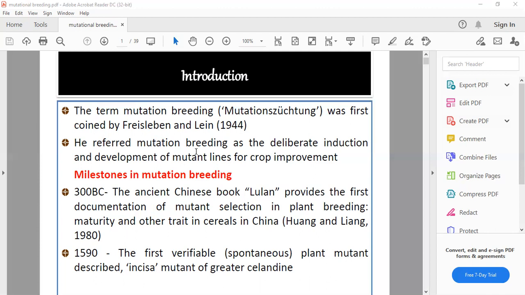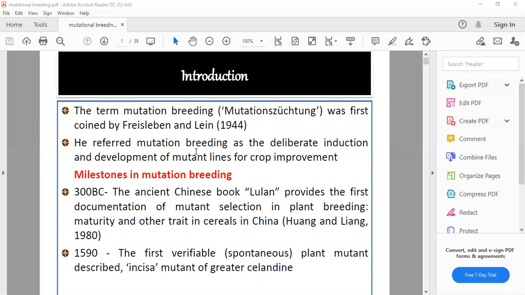In general conventional plant breeding, we use pollination, cross pollination, and all these techniques for crop improvement. So, the evolution of mutational breeding. Firstly, in 2300 BC, the ancient Chinese book Lulan provides the first documentation of mutant selection. So in plant breeding, they first gave mutant selection in their Lulan book.